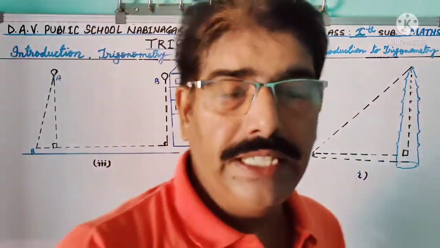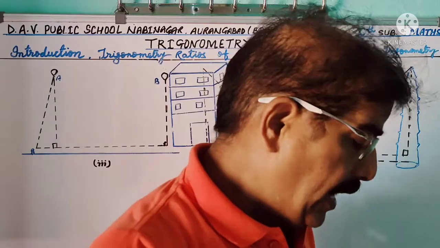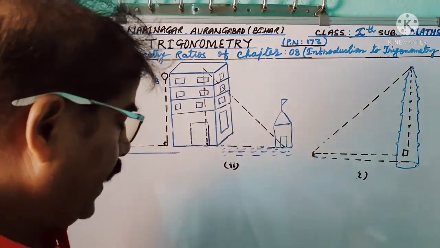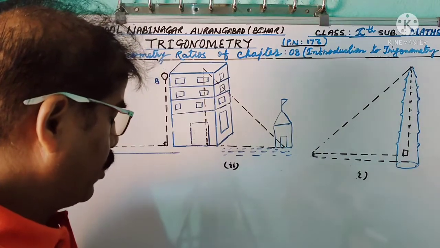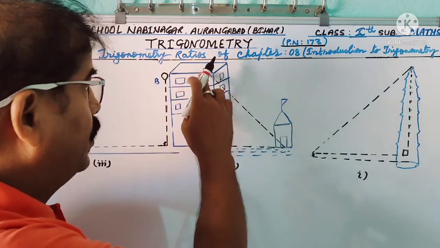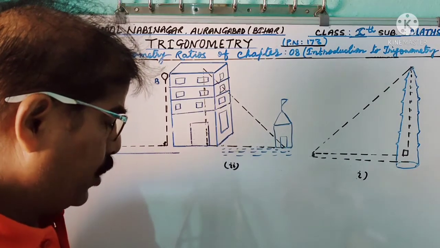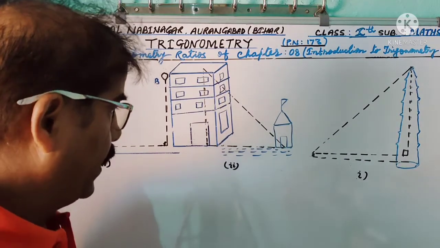without actually measuring it? And in the same way, in figure 2, a girl is sitting on the balcony of her house. The balcony of her house is located on the bank of a river.